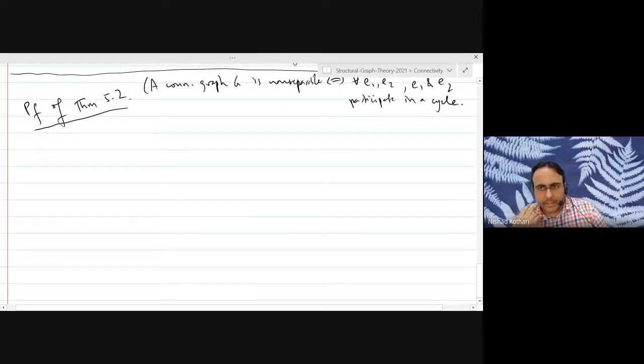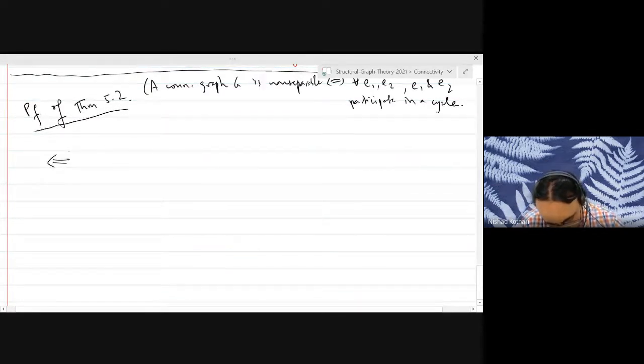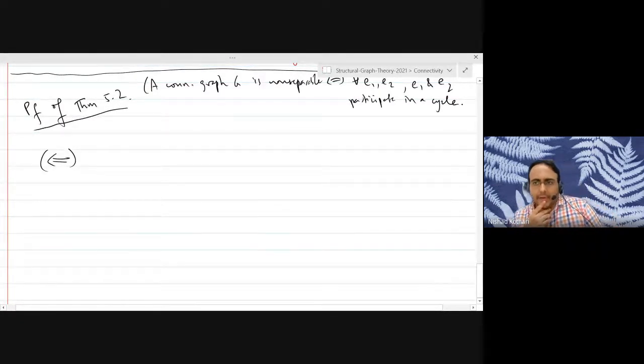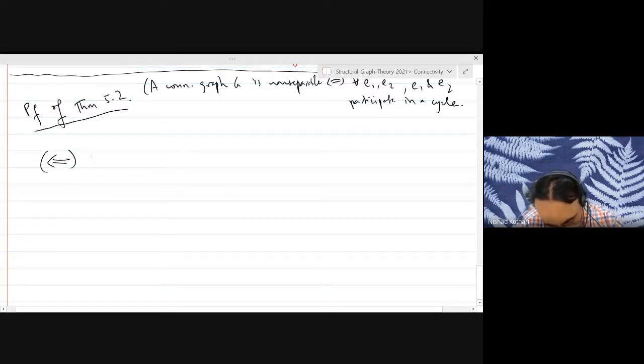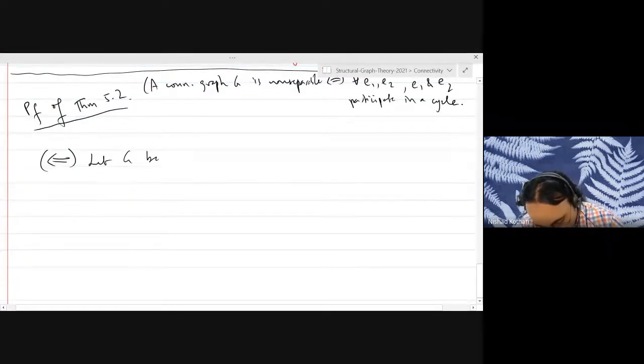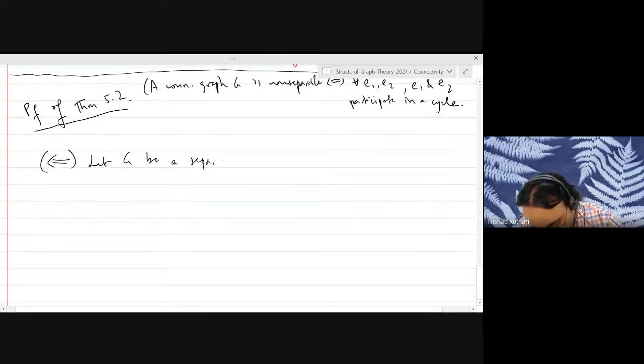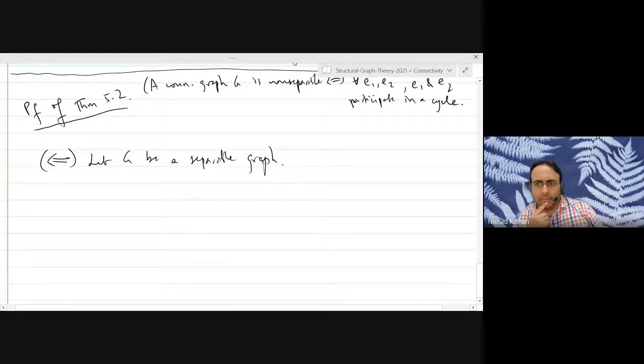So the somewhat easier direction is the converse. If any two edges belong to a cycle, then the graph is non-separable. Let's prove the contrapositive. If the graph is separable, then there should be some two edges that do not participate in a cycle. So let G be a separable graph, and our goal is to find two edges that do not belong to a common cycle.